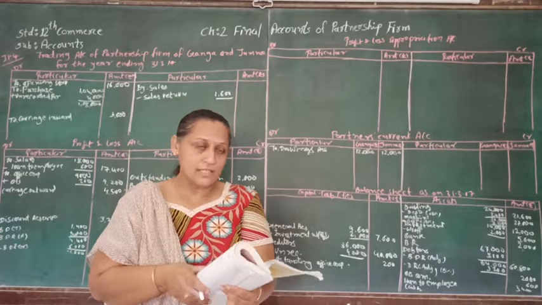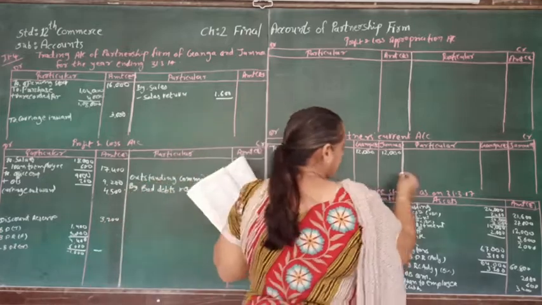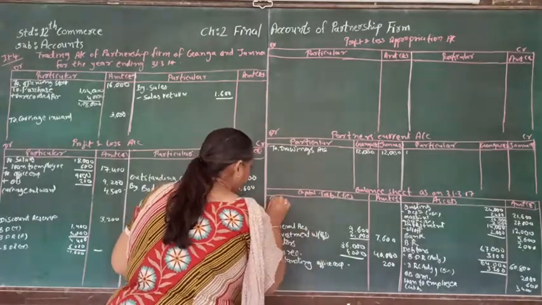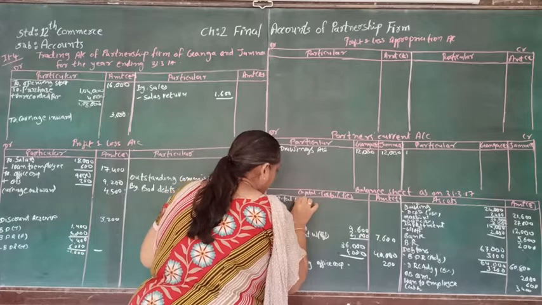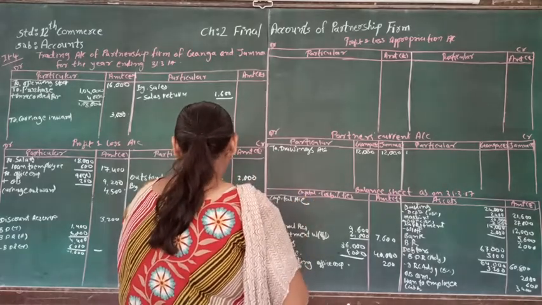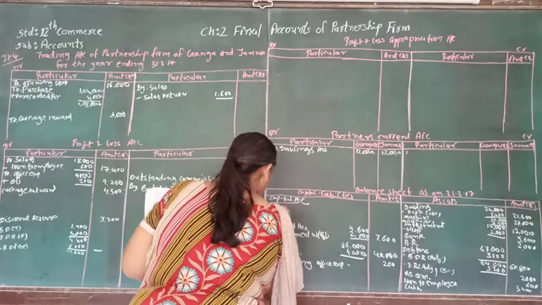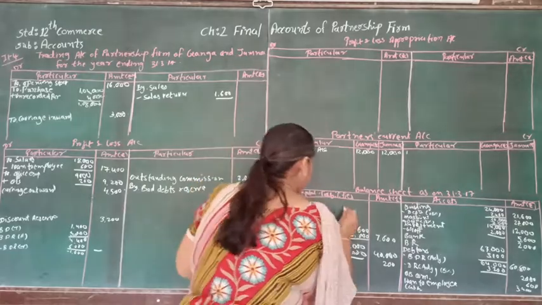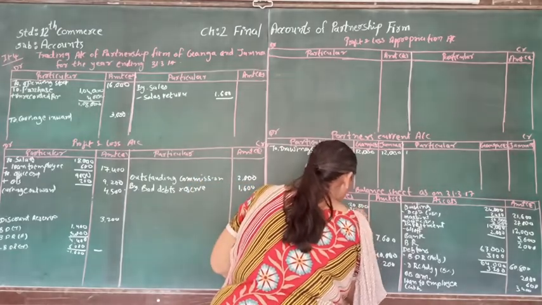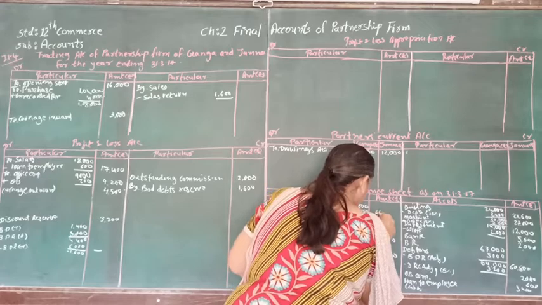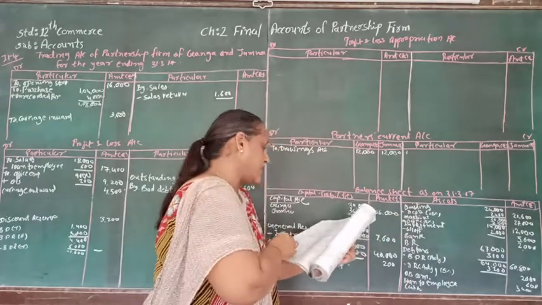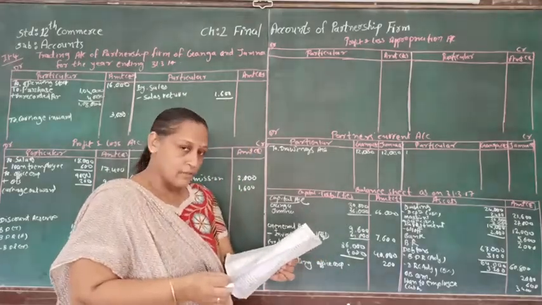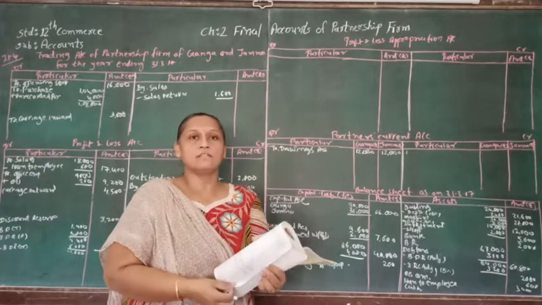On the credit side, the very first thing given to us is capital. Capital is supposed to be written straight to the balance sheet. So let's write that in the balance sheet. Capital account of Ganga and Jamna. That is 30,000 and 36,000. So that will be 66,000. After that, the adjustment is given to us for the capital account. Adjustment number 2: interest is payable on the capital.